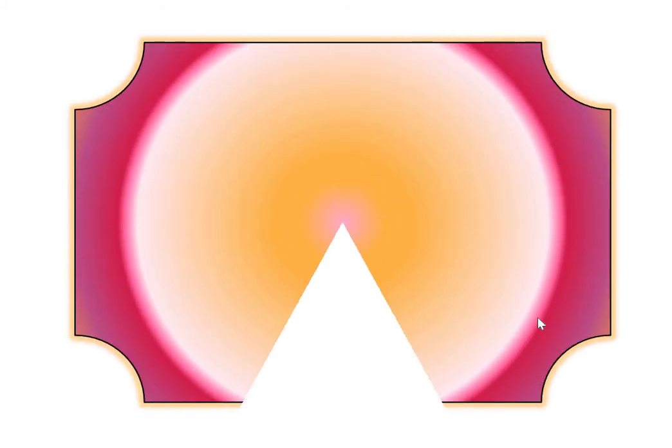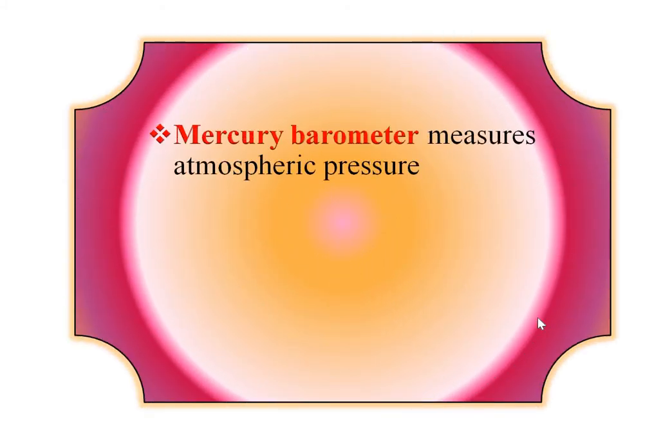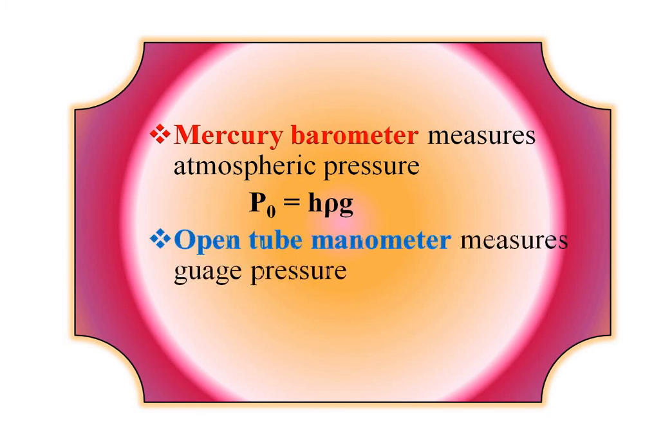From this, again we recall that the mercury barometer measures the atmospheric pressure, having the equation P0 equals h rho g, and the open tube manometer measures the gauge pressure, having the formula P minus P0 is equal to h rho g.